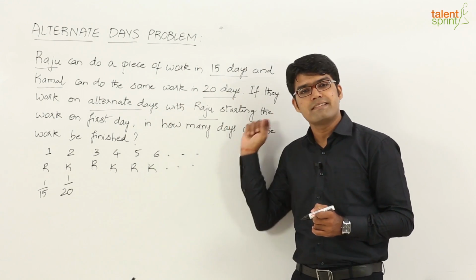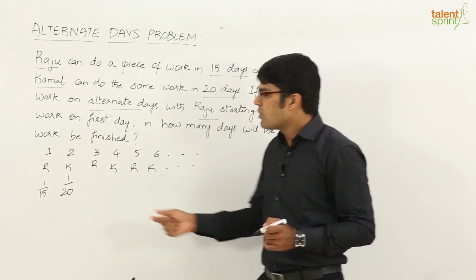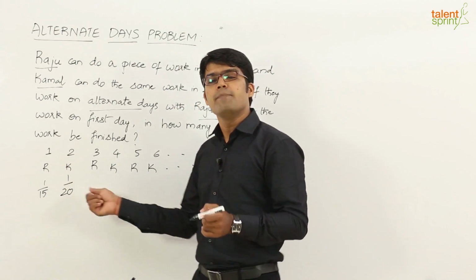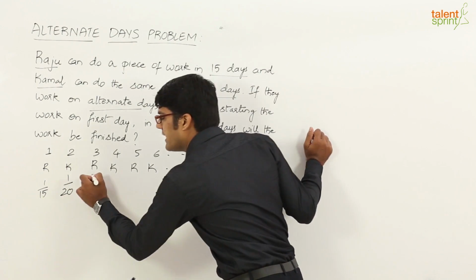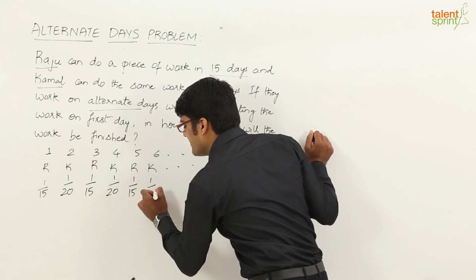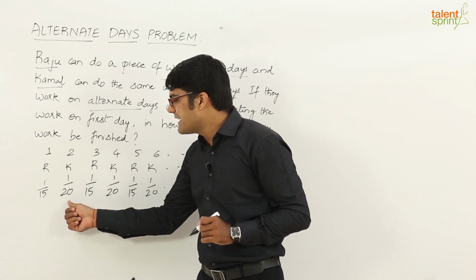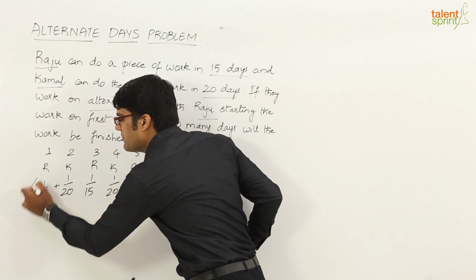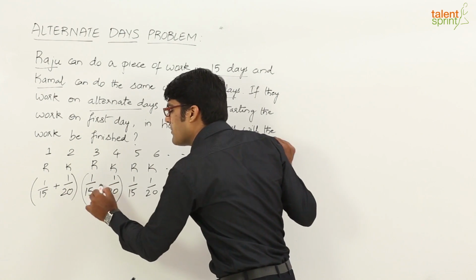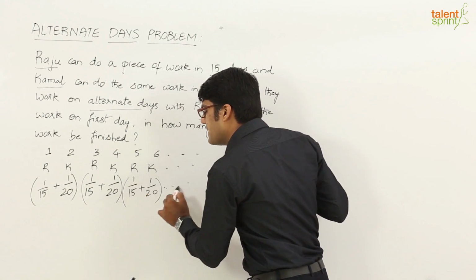This is a very simple and basic concept of time and work. If a person takes x days to finish a piece of work, in one day he can finish 1 by x of the work. So, Raju finishes 1 by 15 of the work on the first day, Kamal does 1 by 20 on the second day and then the cycle repeats. On the third day again Raju comes and finishes 1 by 15, then Kamal does 1 by 20 and so on. So, if you observe the cycle here, what do we see? On the first and the second day, the total amount of work that gets completed is 1 by 15 plus 1 by 20. Then again on the third and fourth day, the same amount of work gets finished, 1 by 15 plus 1 by 20, and the cycle repeats itself every 2 days.